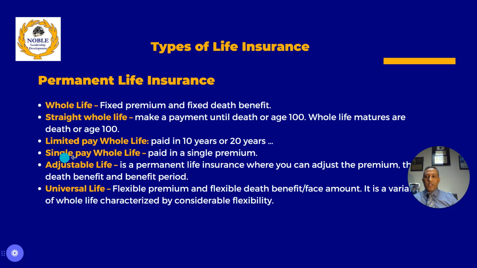And also there is a single pay whole life. You pay it off in a single premium, a big lump sum. The whole life is paid off, and it's a permanent life insurance. So those are the whole life types. Among these three different types of whole life, you might see a question on which one accumulates the most cash, right?